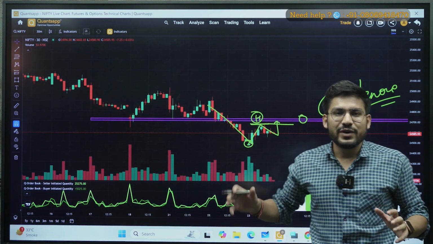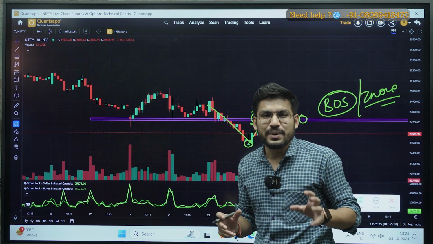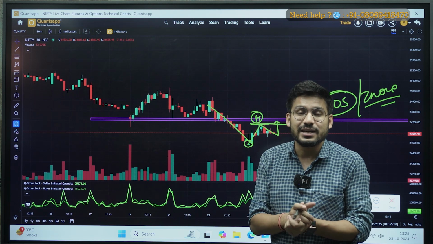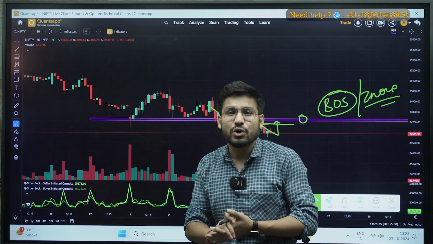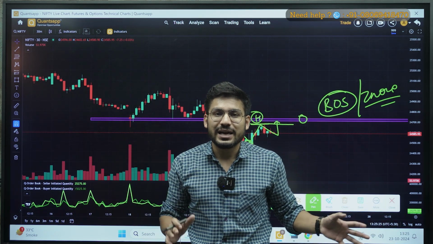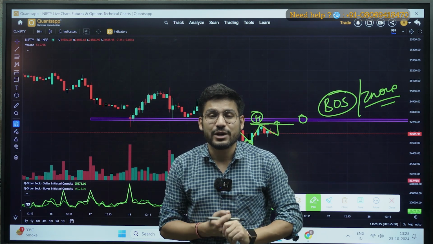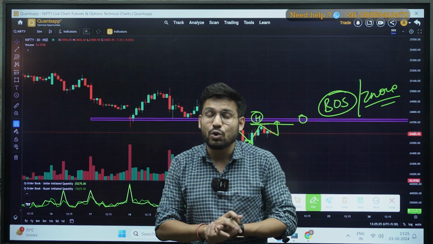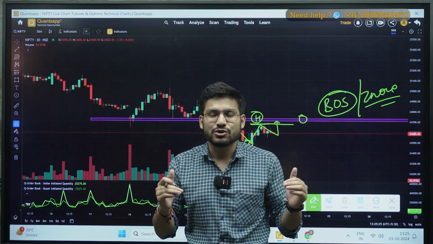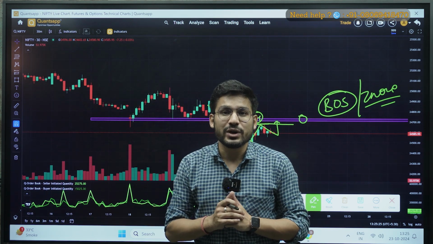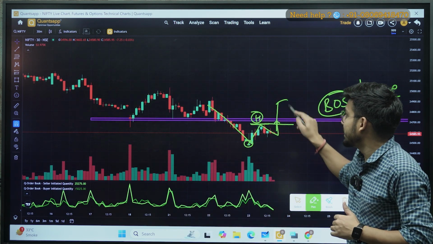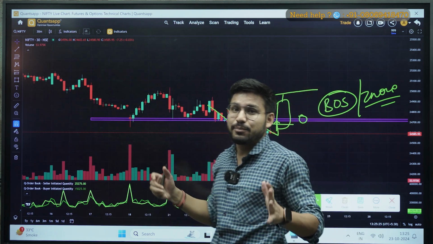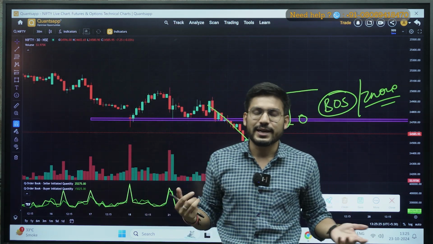So what we have done, we have analyzed the OI PCR and volume PCR of a particular stock or index, and then in the chart I have analyzed it in the 30-minute time frame. You just have to make sure what the key levels are for you, and then whenever there is a breakout, whenever there is a break of structure, at that point of time you can take your entry. Whenever your candle will close above your particular resistance zone or below your particular support zone, you have to mark the high of that candle, and whenever it breaks, at that time you can make your entry in that particular stock or index as well, right?